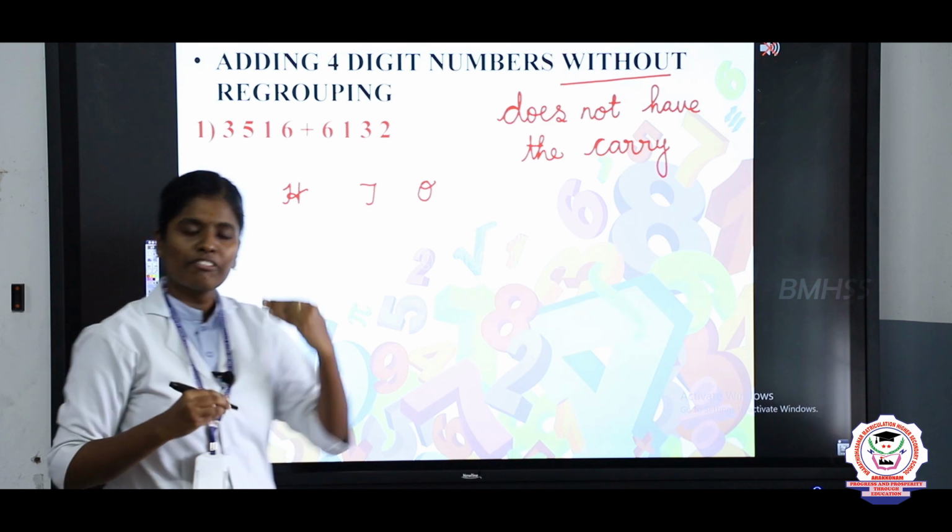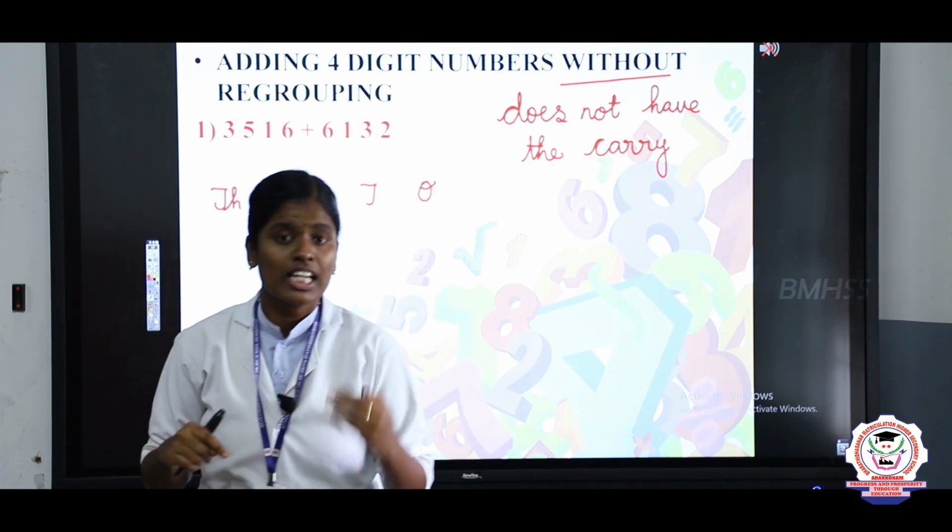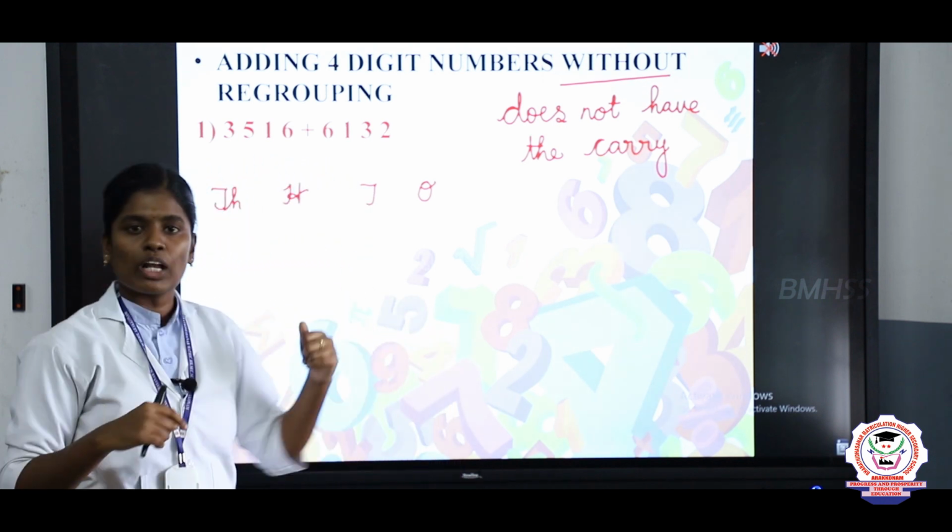So listen Deepak, first you are going to take 3516. Tell me Deepak, what is the ones place value here?